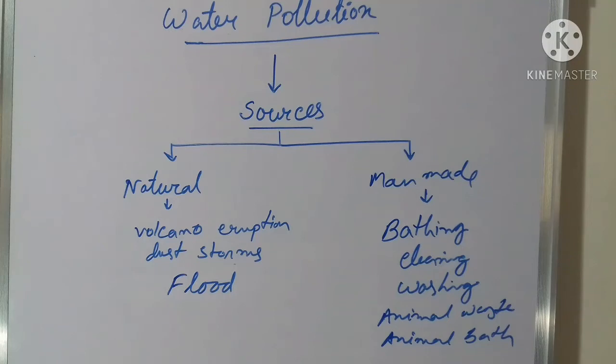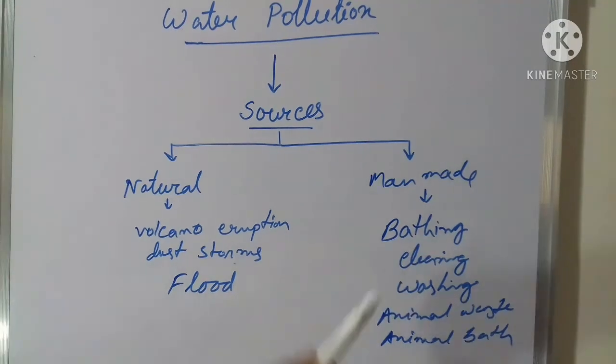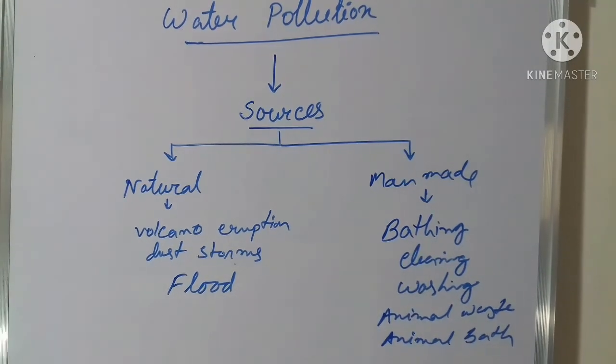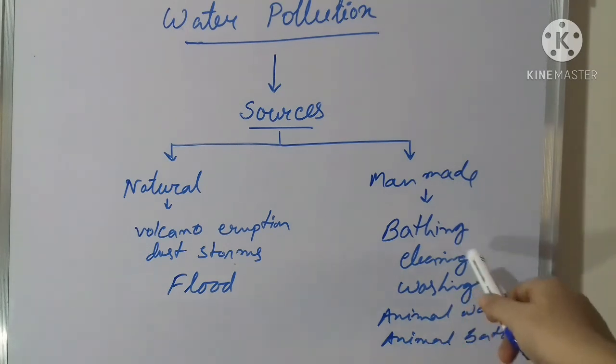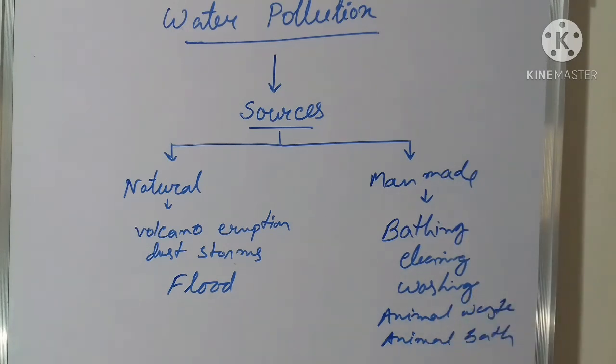And what are the man-made sources? The man-made sources are the misuse of water by human beings. What does misuse of water mean? You all know that in villages pond water is used for animal bathing, and also for cleaning and washing. When the same water is used for different purposes, the water becomes heavily polluted.